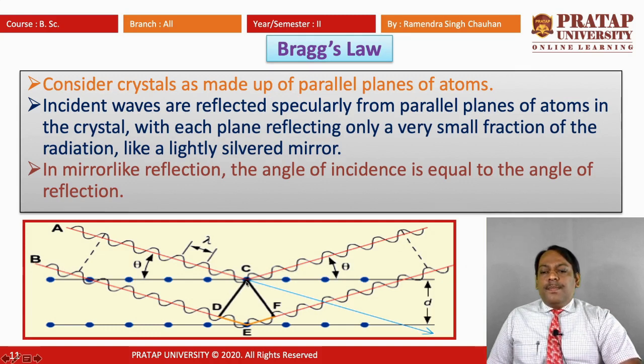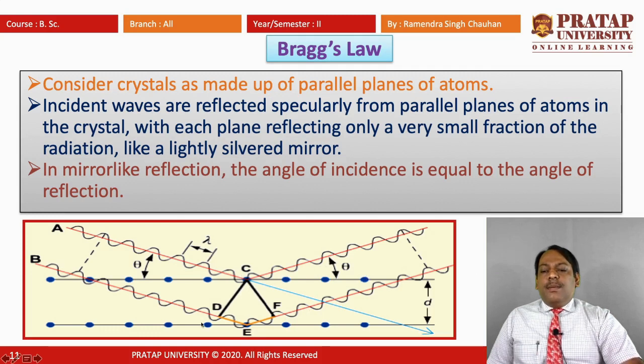From point C, we draw perpendiculars at D and F. These are perpendicular distances, and from here we can see that AC is equal to BD, and since these rays are going to infinity, C to infinity and F to infinity are again equal.